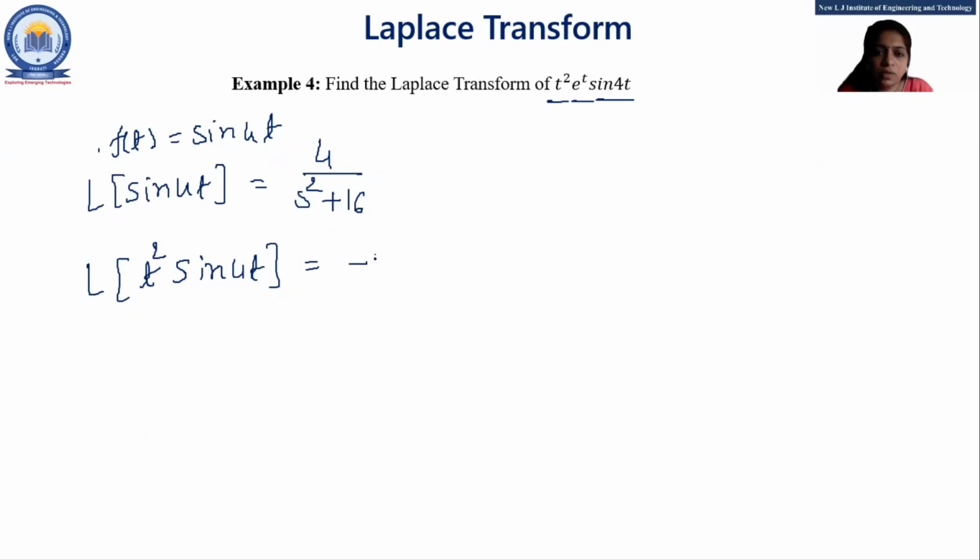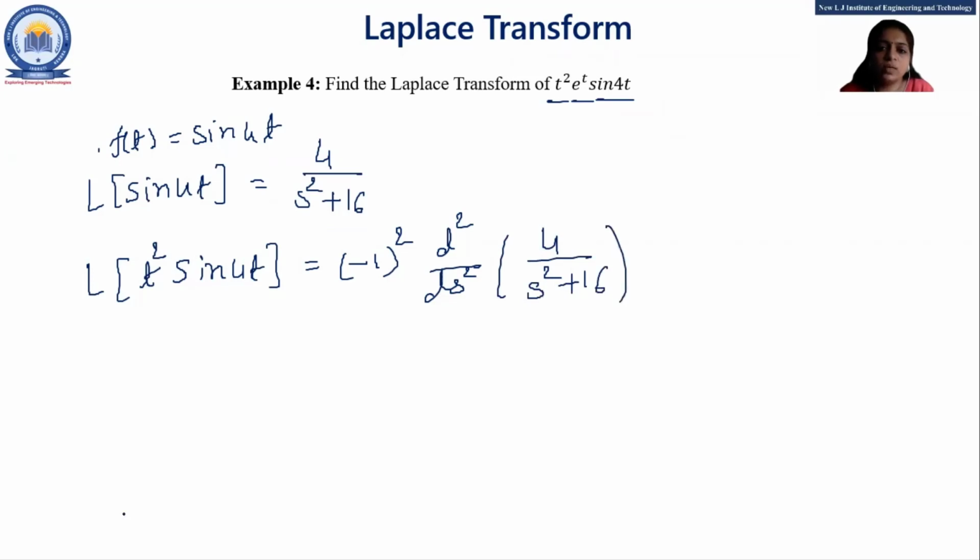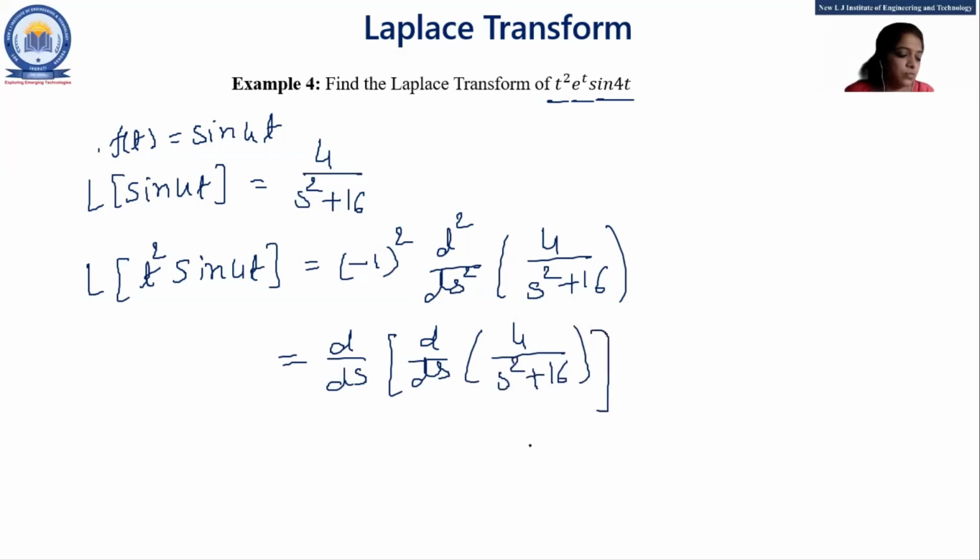Okay, so what about the Laplace of t square sine 4t? That is minus 1 square d square upon ds square of 4 upon s square plus 16, right, students? So minus 1 square is 1. Here d by ds, the first derivative of 4 upon s square plus 16, right? So what is the answer of the first derivative of 4 upon s square plus 16? Anyone?